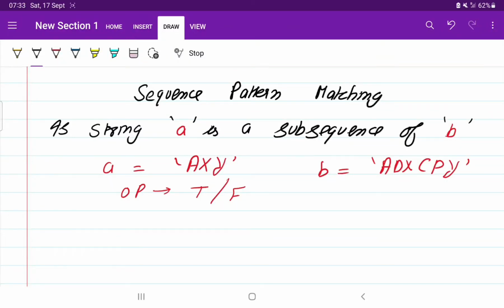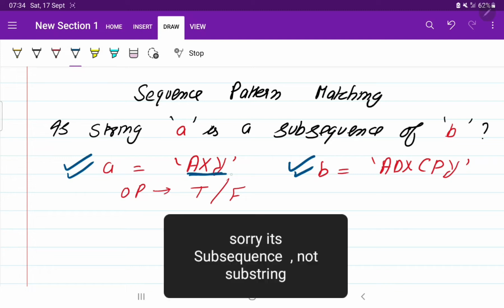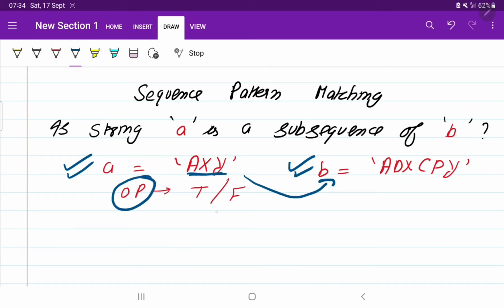Hello, my dear friends. So the question given is, if a string A is a substring of B. Okay, so this is a sequence pattern matching question. In this, what will be given? Two strings will be given like this. As you can see here, two strings are given, A and B, and we need to check whether A is a substring of B or not, and then we need to return the output as true or false.